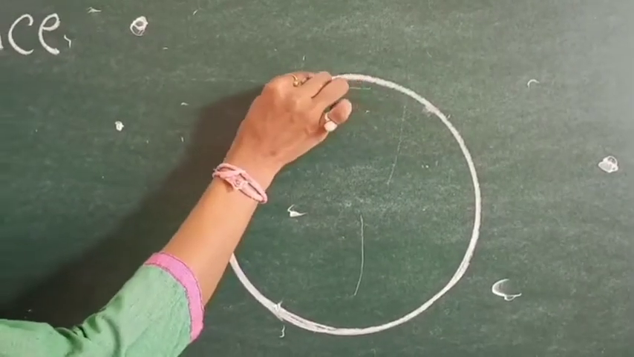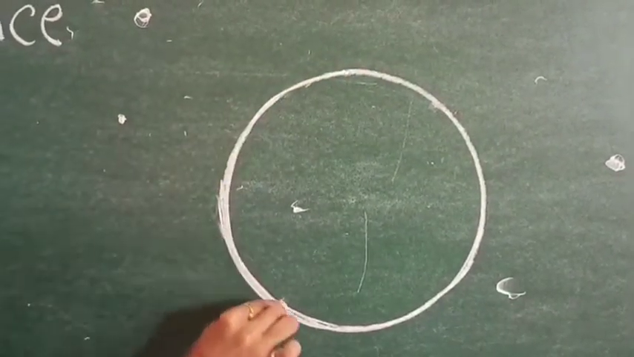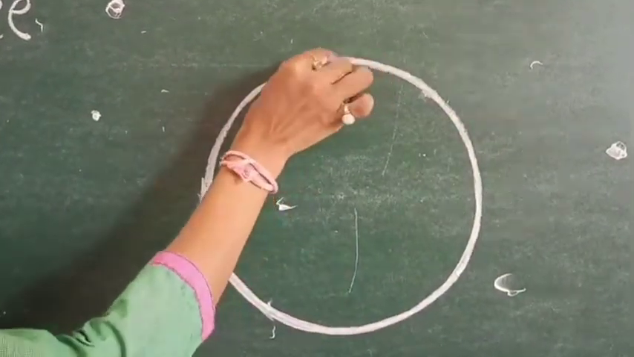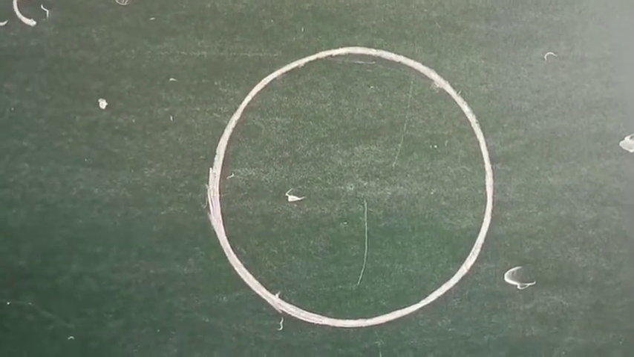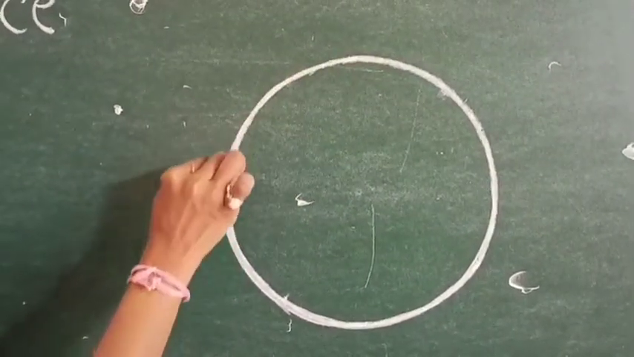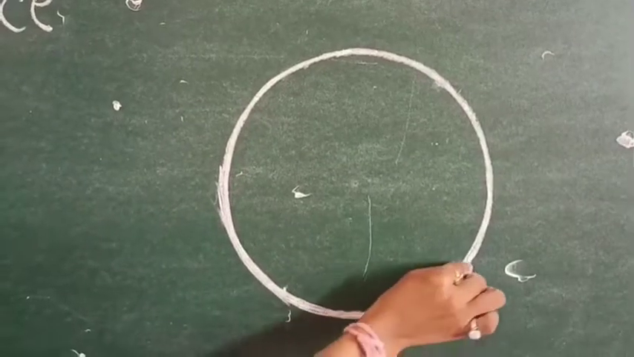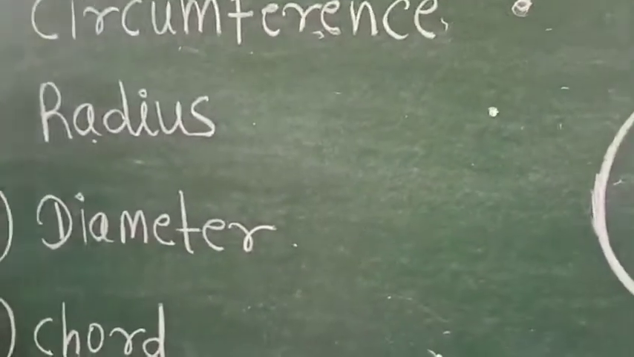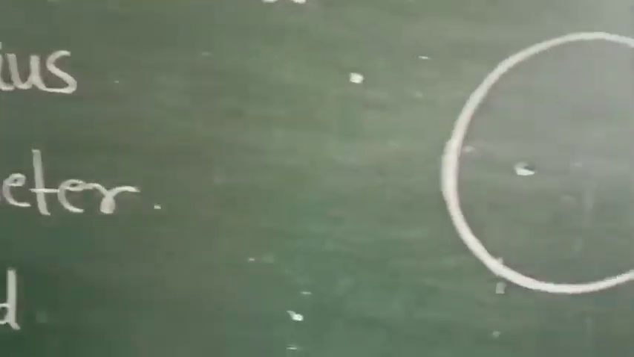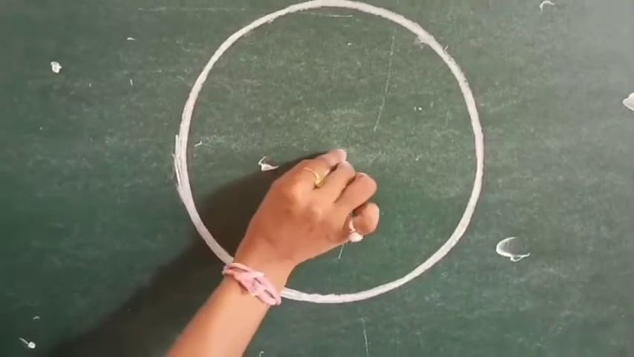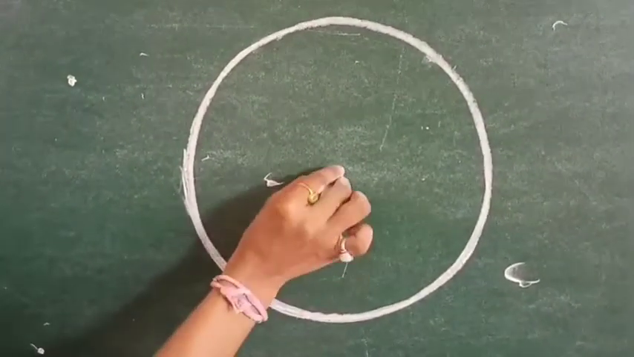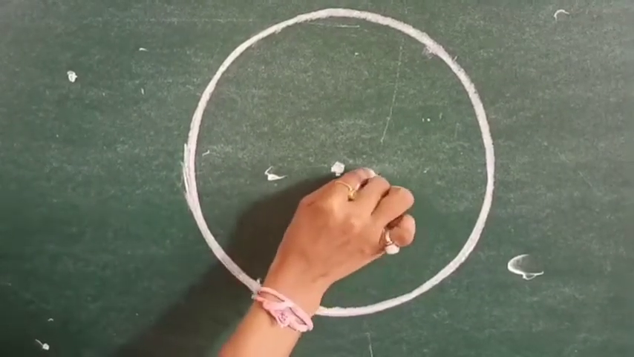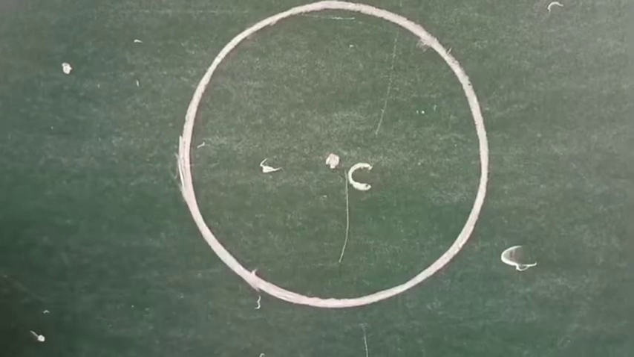Here we start from one point to the end point, which is called the circumference, which covers the whole boundary of a circle. After this, second is radius. This point we call the center of a circle. We will give one name to this point, which is C. Okay.